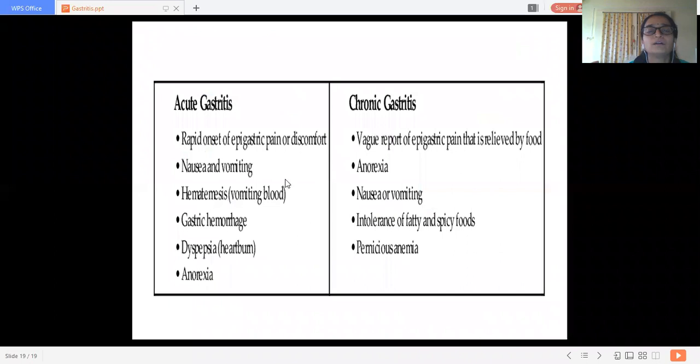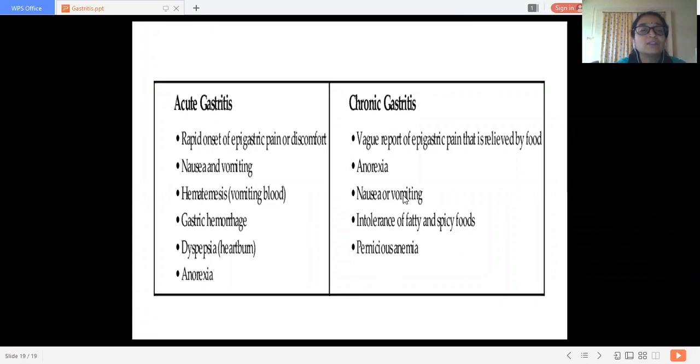Now, what are the pathological clinical features of acute gastritis and chronic gastritis? In acute gastritis, there is rapid onset of gastric pain and discomfort. The onset is very rapid. The pain and discomfort are more in acute gastritis. In chronic gastritis, there is a vague report of epigastric pain that is relieved by food. But in acute gastritis, there is rapid onset and the pains do not get relieved by food.